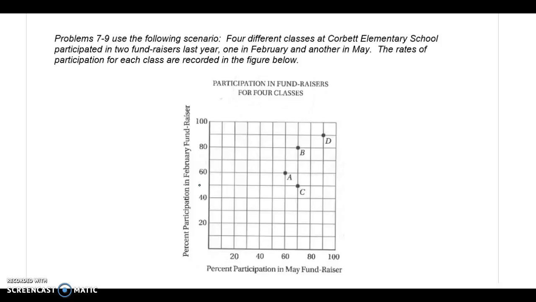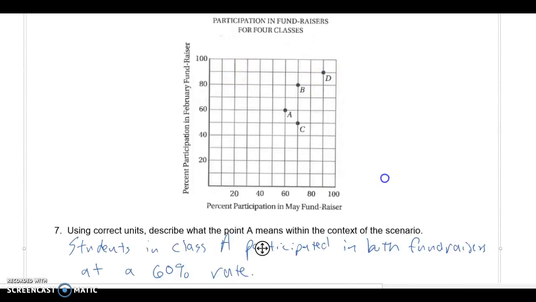So let's think about what this is saying. If we had point A, what that is saying is that for Class A, in May, 60% of the students participated, as did that class in February, 60%. Point B, 70% participated in May, 80% in February. Point C, 70% in May, 50% in February. And then point D, or Class D, 90% in May and 90% in February.